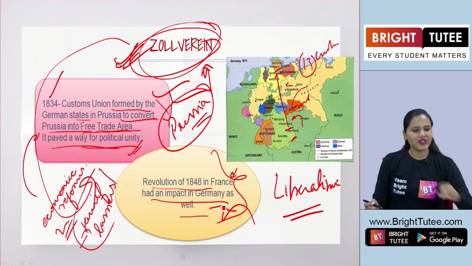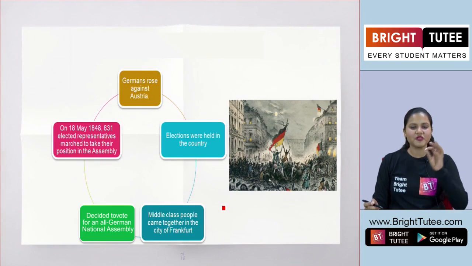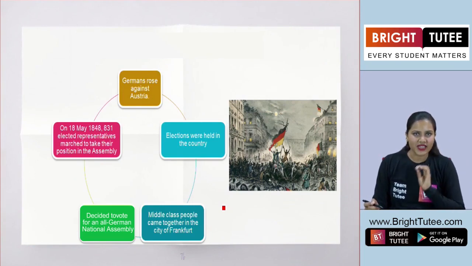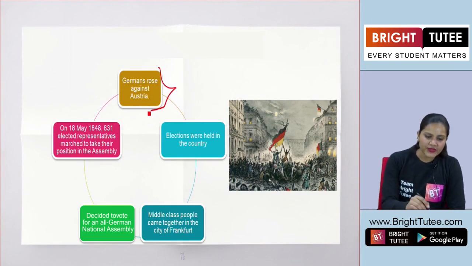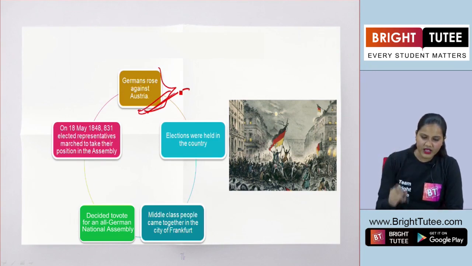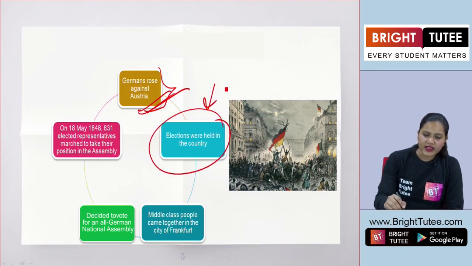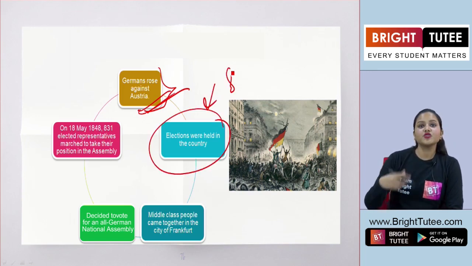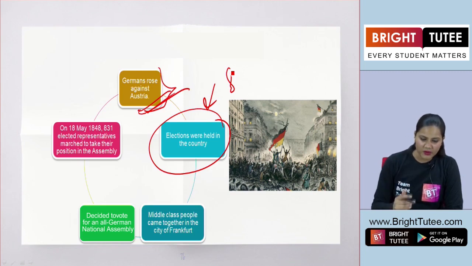So let us try to understand what happened in the revolt of 1848. The German people rose against their enemy, that is Austria. Apart from this, people decided to hold elections in Germany.